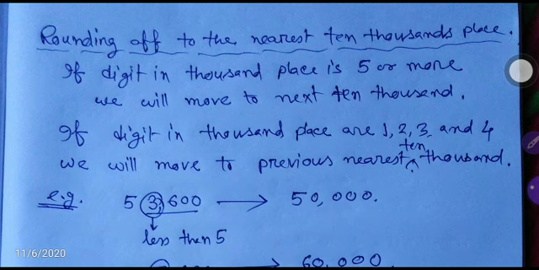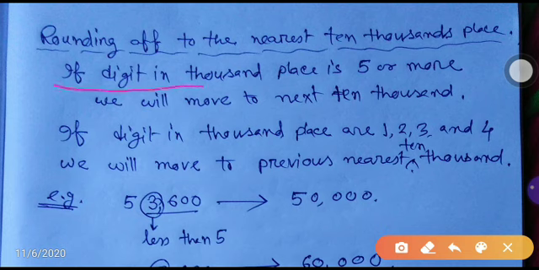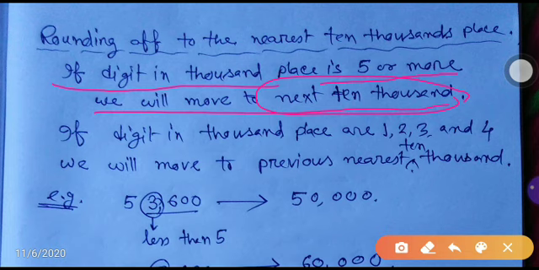Thousands place. So we will see the thousands place. If the digit in the thousands place is 5 or more, we will move to the next 10,000 place. If the digit in the thousands place is 1, 2, 3 or 4, then we will move to the previous 10,000 place.